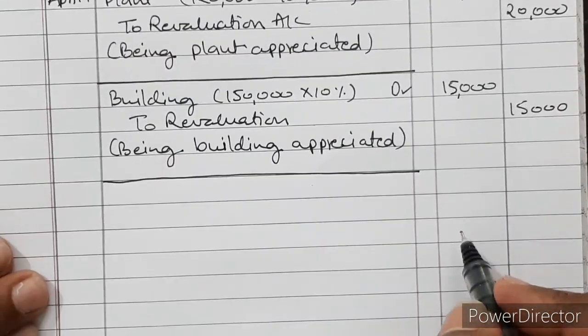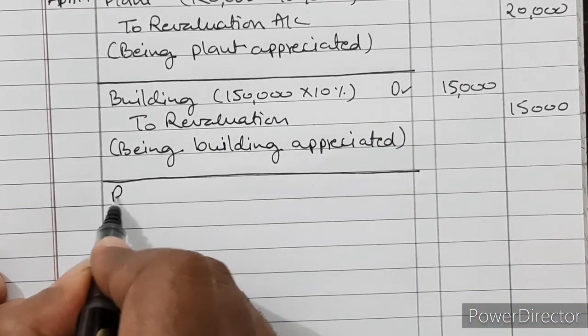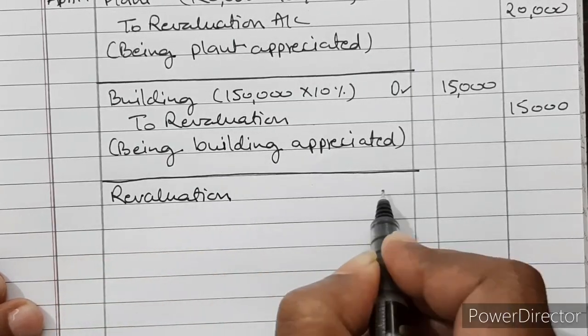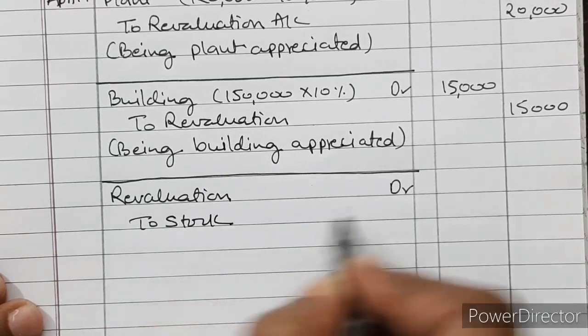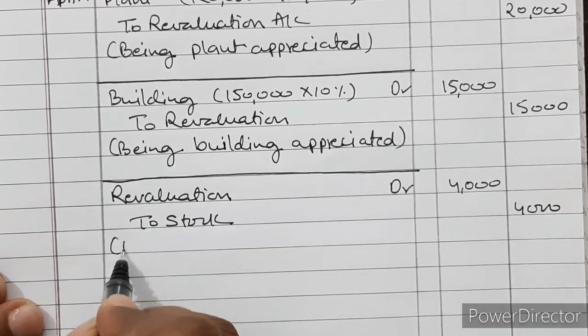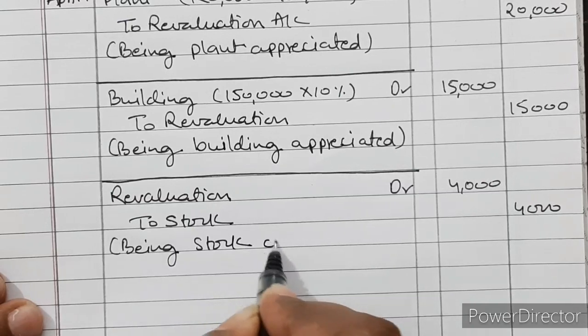But in the third point it says that stock is overvalued by rupees 4,000. It means stock is mentioned 4,000 extra. So we have to decrease the value of stock. So revaluation account debited to stock account. It is 4,000. Being stock overvalued.